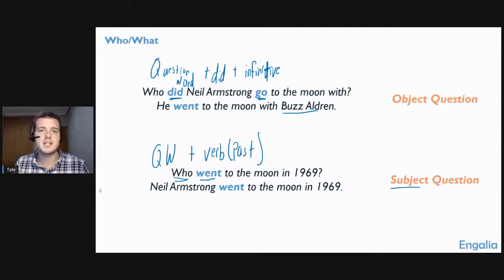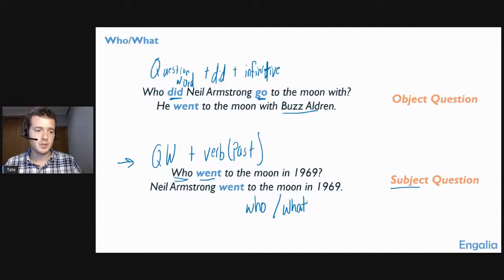Okay, so in this case, when we ask about the subject of the sentence, we're going to use this form right here, the question word who. And it's really only who. The other one we can also say is what. So we can say who or what in some cases, but those are the only ones that really work in this case. But we're going to say who or what plus the verb already in the past form. Okay, so if we're asking about the subject, Neil Armstrong, then we say who went to the moon. If we're asking about the object, Buzz Aldrin, then we say who did he go with.